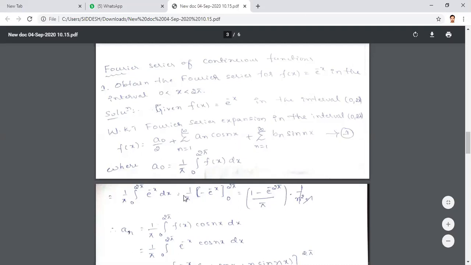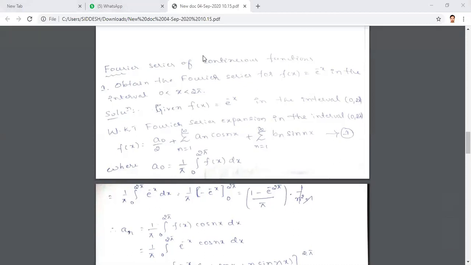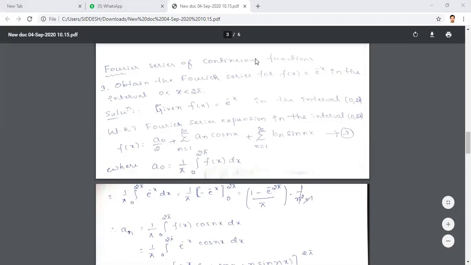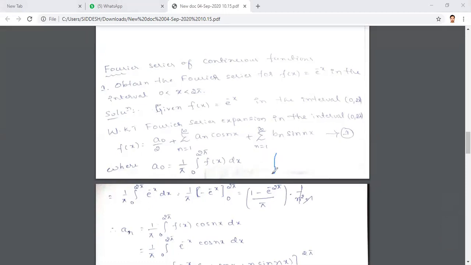What is the integration of e power minus ax? Anybody? The integration of e power minus ax is minus e power minus ax by a.